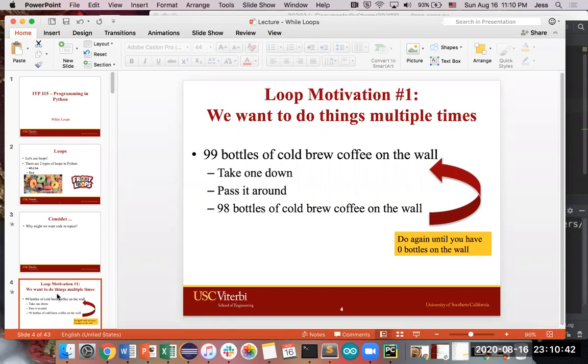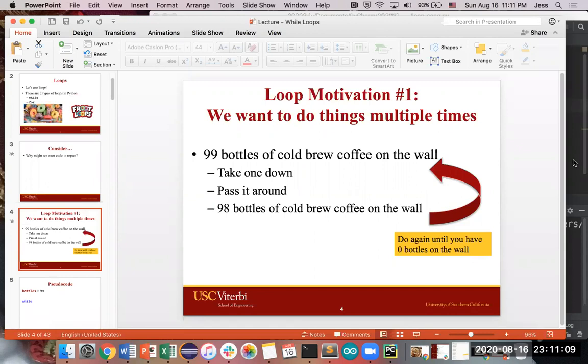99 bottles of, well, in this case, cold brew, or I'll shorten it to coffee, 99 bottles of coffee on the wall, 99 bottles of coffee, take one down, pass it around, 98 bottles of coffee on the wall, 98 bottles of coffee on the wall, 98 bottles of coffee, take one down, pass it around, 97 bottles of coffee on the wall. And the song just kind of keeps on going, so on and so forth, until eventually you run out of bottles, and then you get a little depressed and go out to get more drinks.